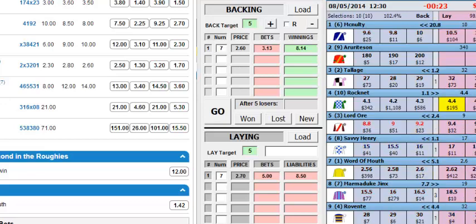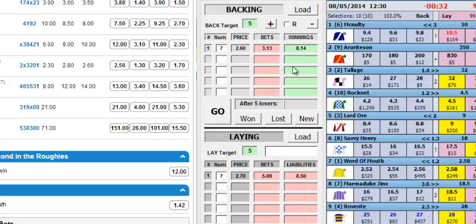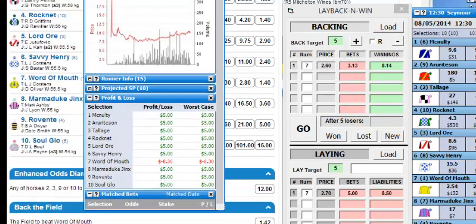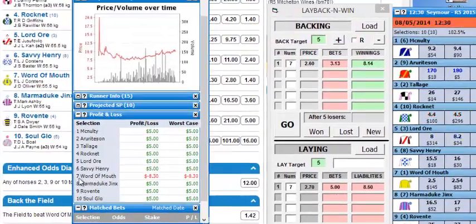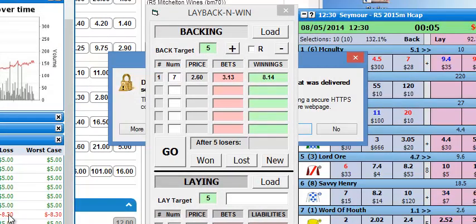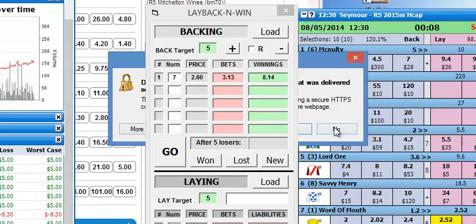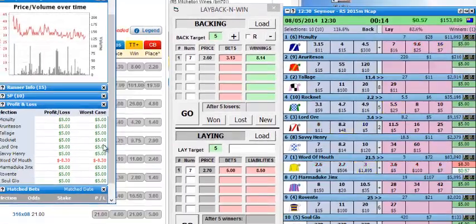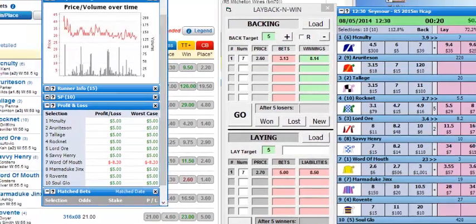Okay, the race hasn't quite started yet. So if we just double check there, I'll just bring this over here while we're waiting for the race. That's our word of mouth lay there. So we're up to lose there. If the horse wins the race, we'll lose 9.38, and that will be carried over in this column here should the horse win. However, should the horse lose, obviously here we're going to be making a profit.